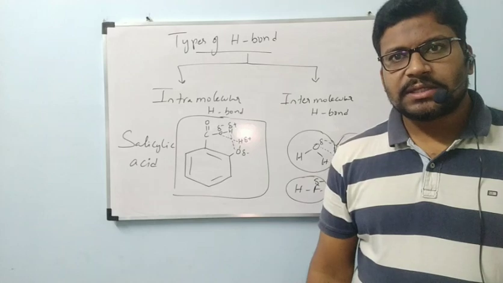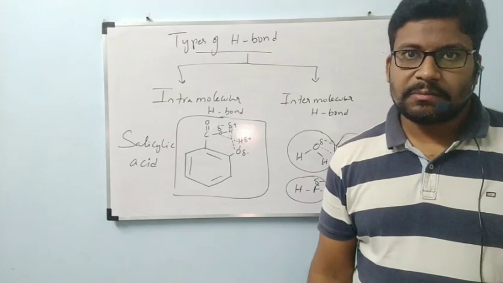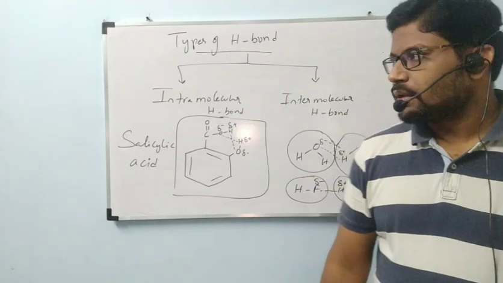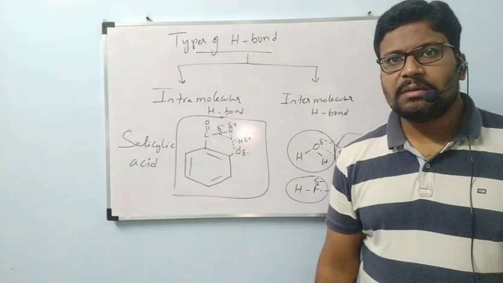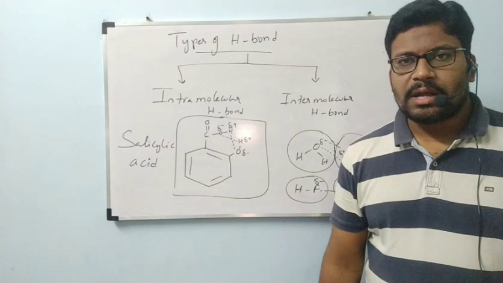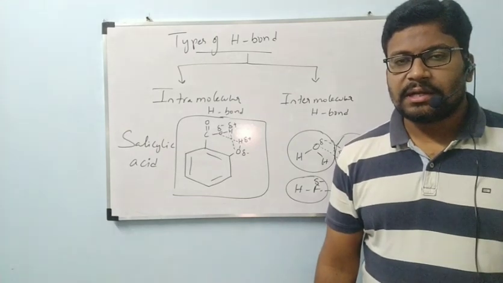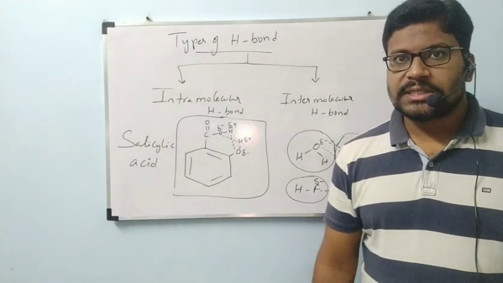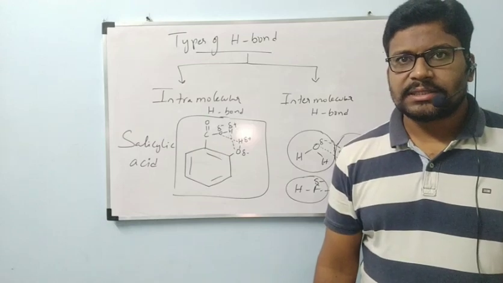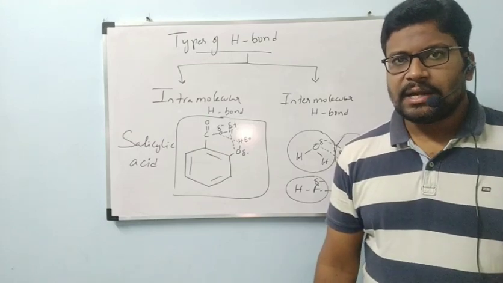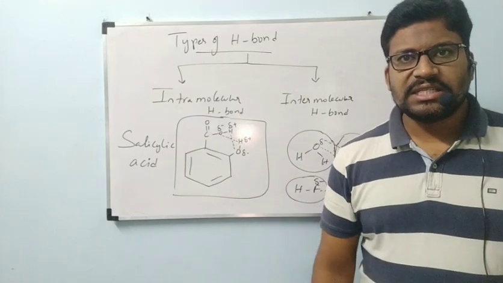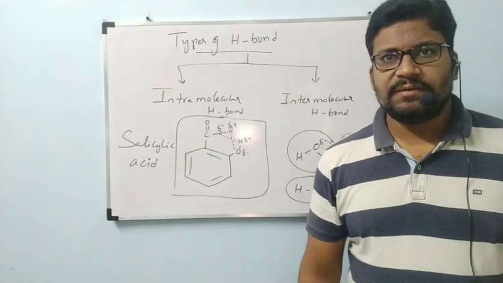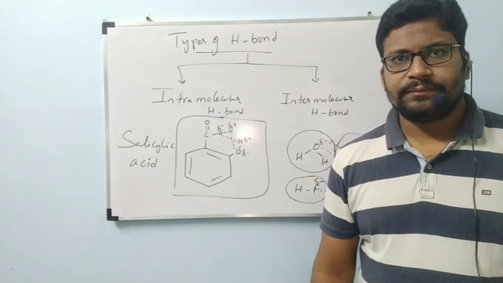Chemical bonds are always stronger when compared to intermolecular forces. What are chemical bonds? Covalent bond, ionic bond. These are stronger when compared to intermolecular forces like hydrogen bond, next dipole-dipole forces, and Van der Waals forces. Among all the forces, the least one, the weakest one, is Van der Waals force.